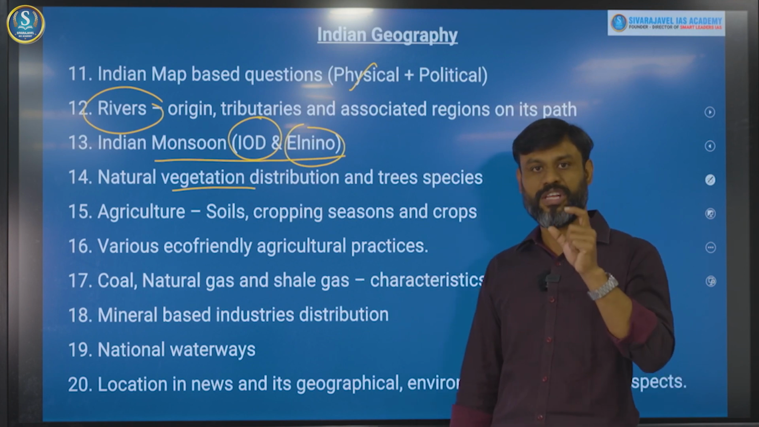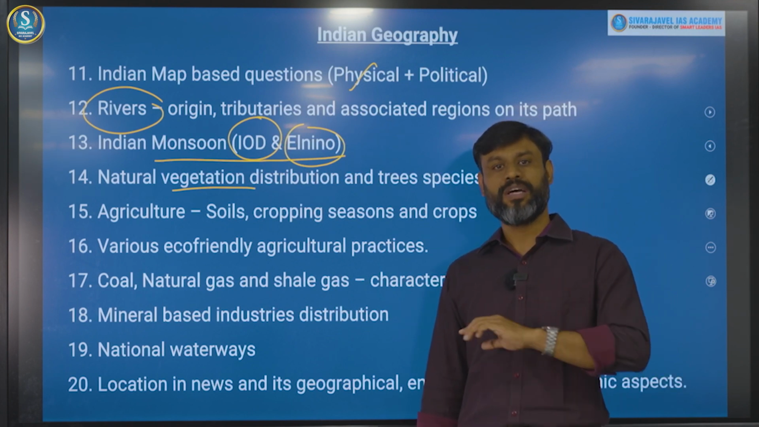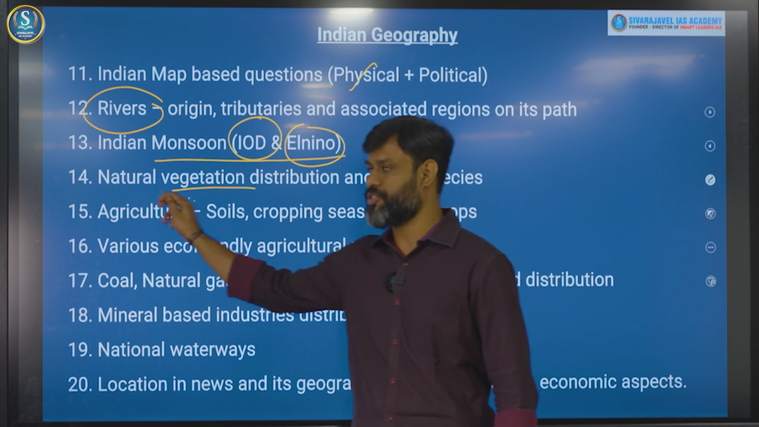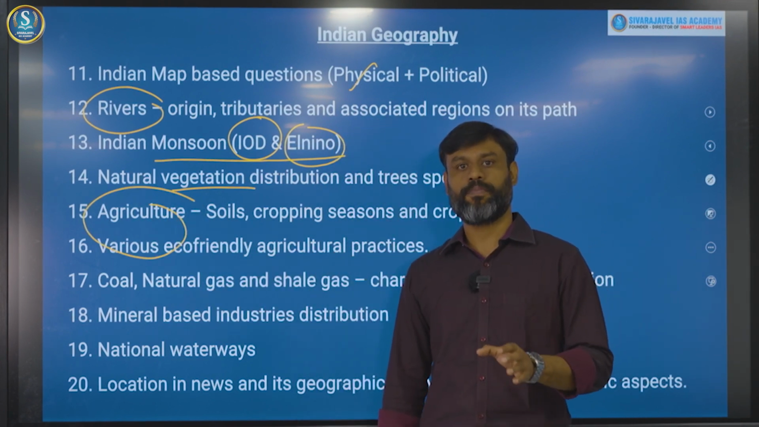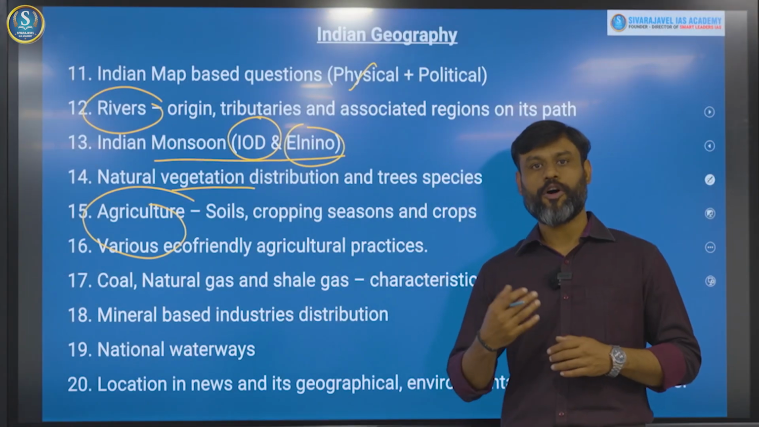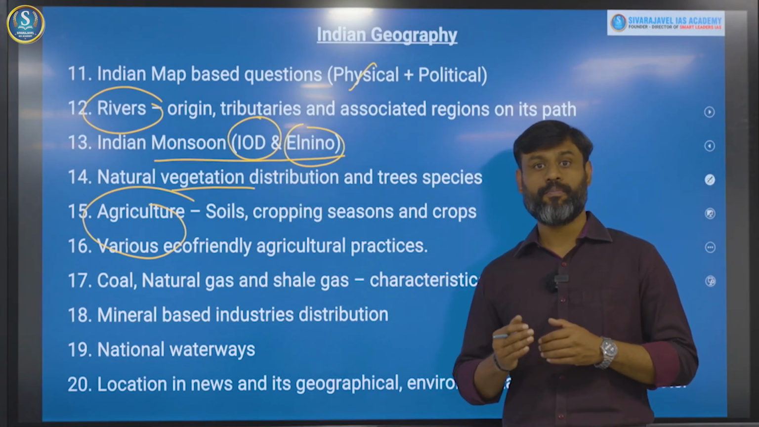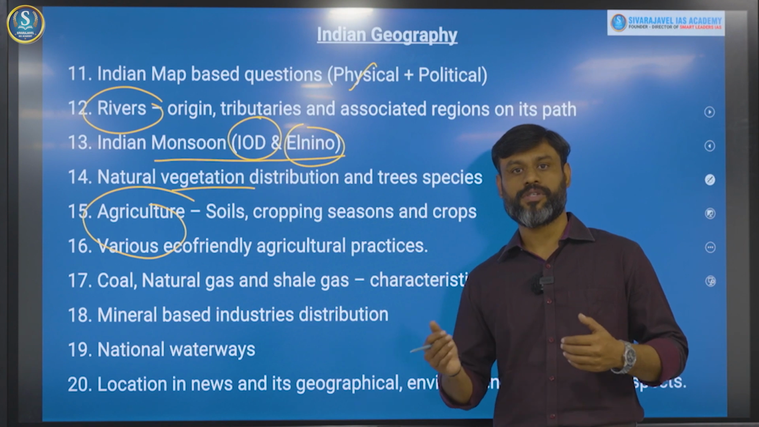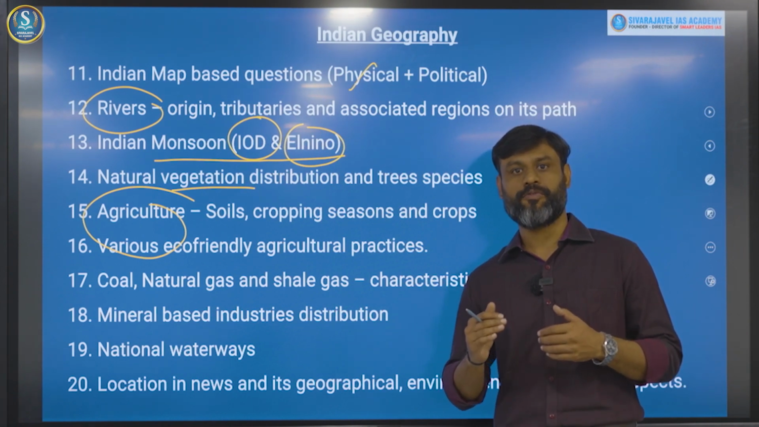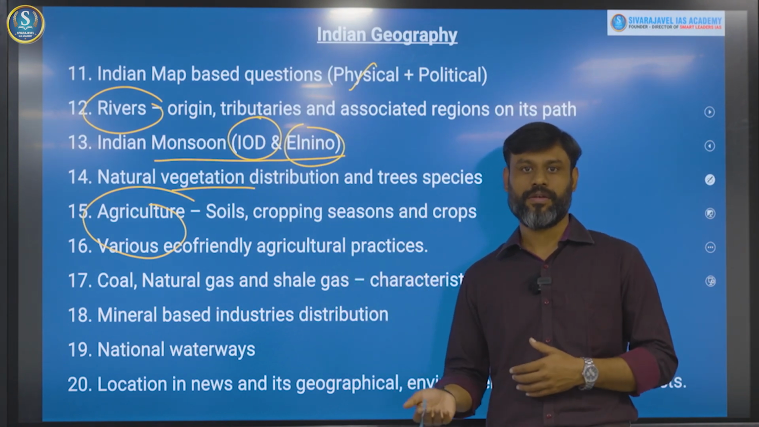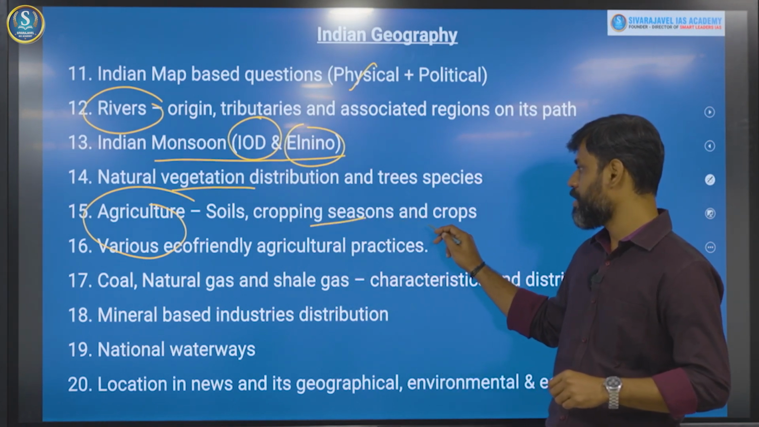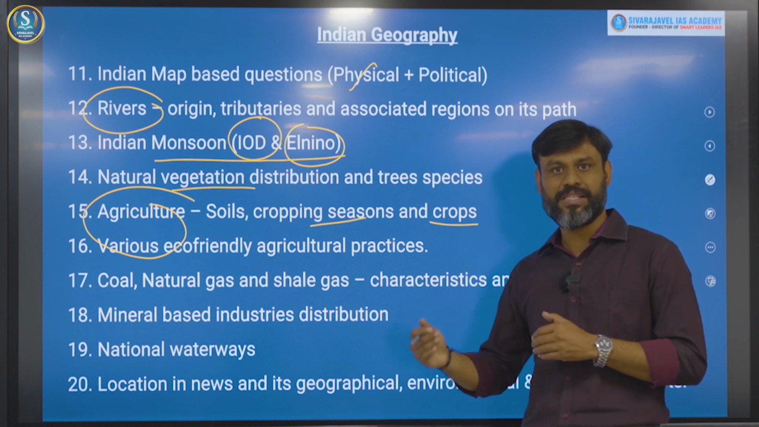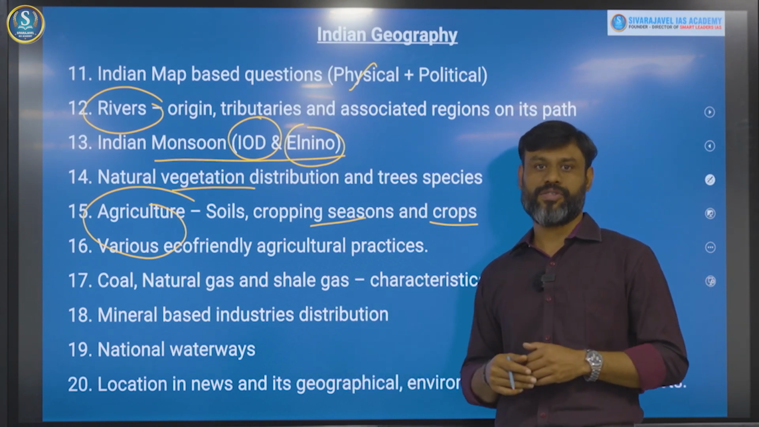Then another most important theme or topic of the entire UPSC preparation is agriculture, right? Every year, in any subject, you can expect at least 5+ questions from agriculture alone. For agriculture, you need to know about the important soils. What are all the different soils, and what soils are responsible for different crops and cropping patterns. You need to know about those basics, right? Soils, cropping seasons, and crops with respect to the seasons and soils need to be understood, right?